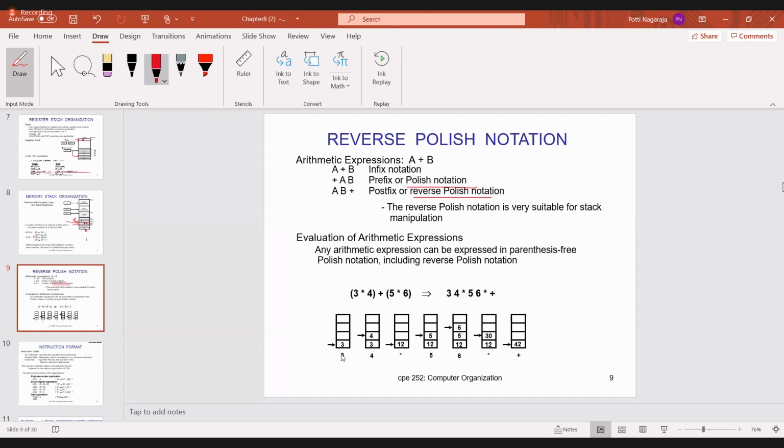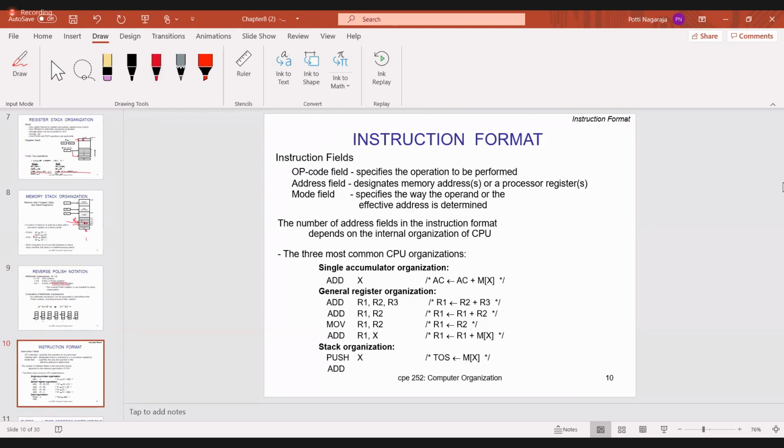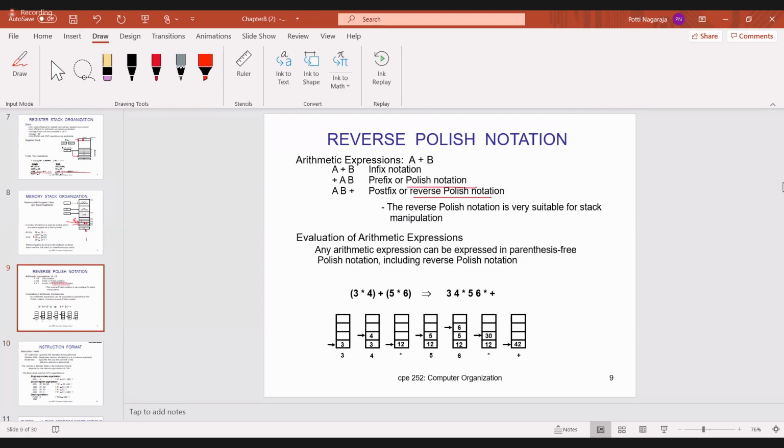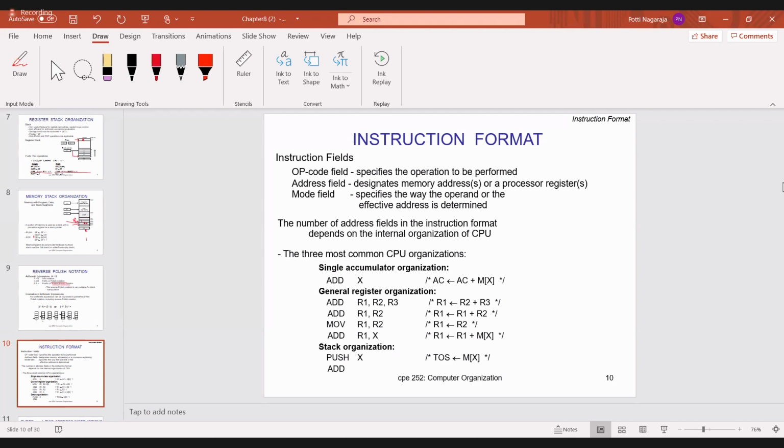So totally how many steps? 1, 2, 3, 4, 5, 6, 7. Are you okay? So we are doing 7 steps. Okay. This is called the reverse polish notation. Then the next one is nothing but instruction format. Is it okay, all of you? This one you have already seen, instruction format.